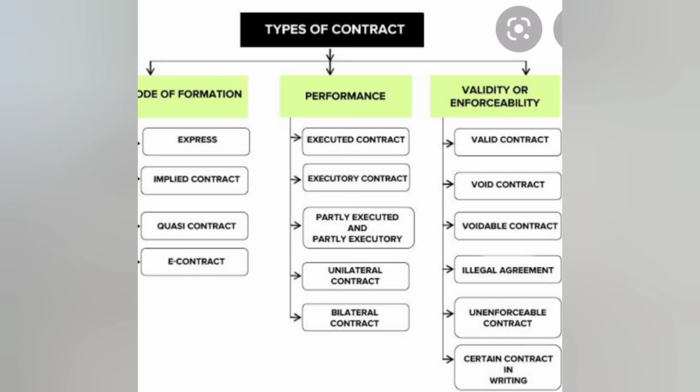Illegal is something which is completely prohibited by the government. Unenforceable is where there is coercion, when you pressurize somebody to enter into the contract without his or her consent. When the person enters into the contract like that, it is an unenforceable contract. Certain contracts are in writing, which are written contracts, and there are agreed contracts. So these are all the various types of contracts. I hope this helps.